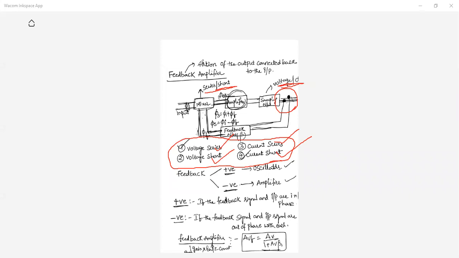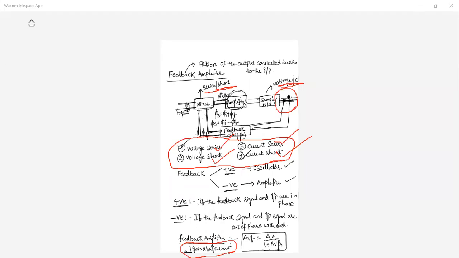Are you able to see the screen? Gain, bandwidth, product should be constant always. The gain, bandwidth, product should be what? Constant. That means if gain value increases, bandwidth value should reduce. Okay, these are the important points.